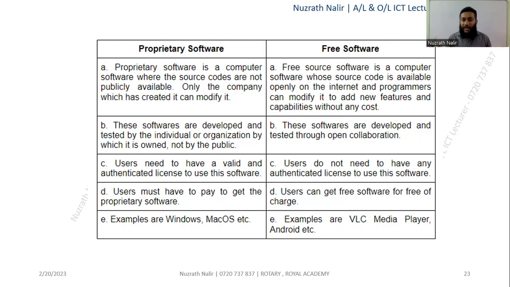Even for companies, there are one-user, three-user and enterprise-level options. And open source software is free of charge. You can simply download it. Examples are VLC Media Player, Android, Windows, Mac OS, and so on.